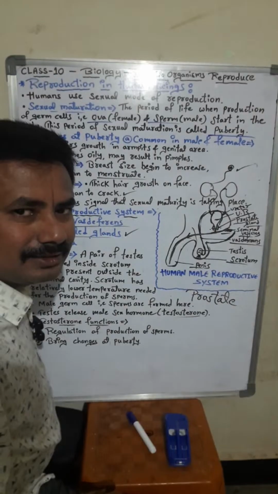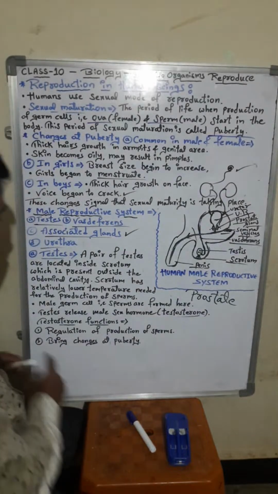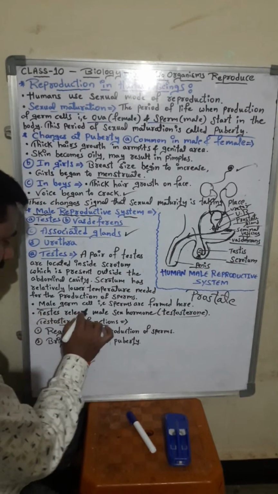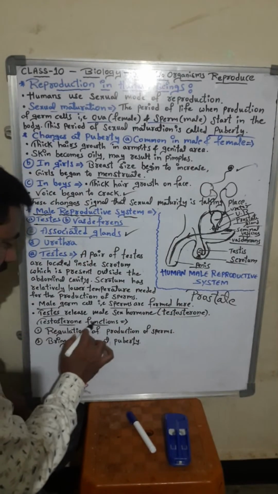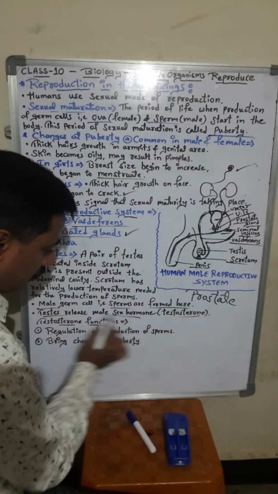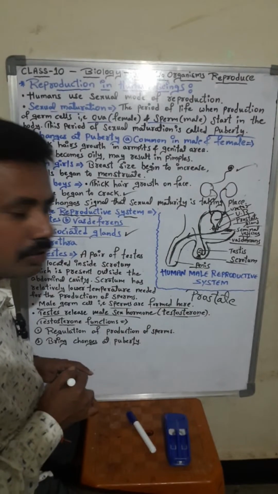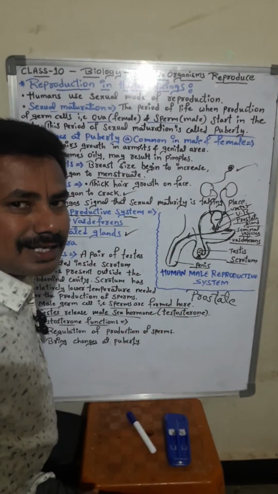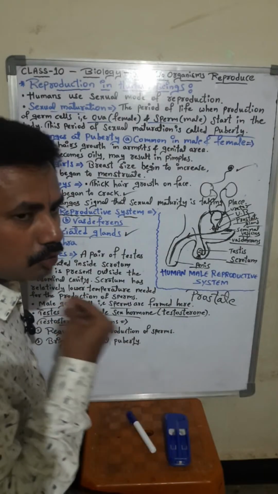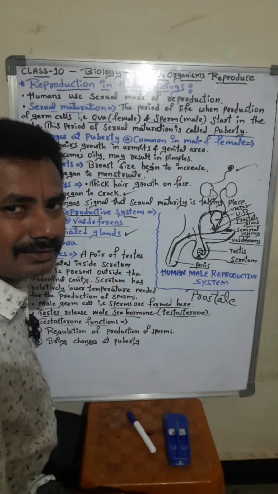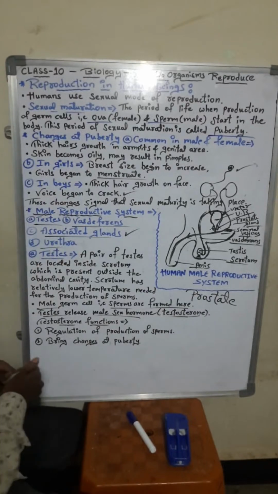Already we have studied endocrine glands. That is in the chapter Control and Coordination. So male germ cells produce the sperms in the testis, and the second one, the testis releases a male sex hormone. It is a male sex hormone, fix in your mind, testosterone. So this testosterone is responsible for what? The growth of hair on the face, mustache, and the voice begins to crack. So testosterone functions, let us see, students.